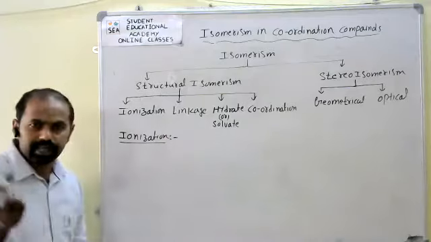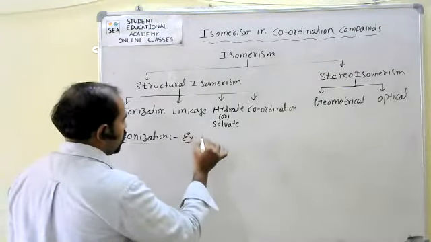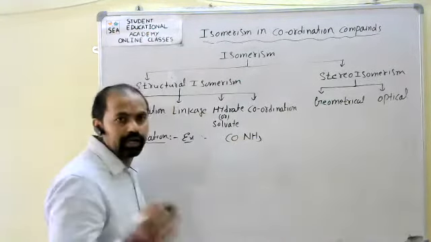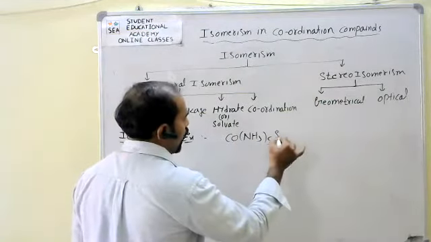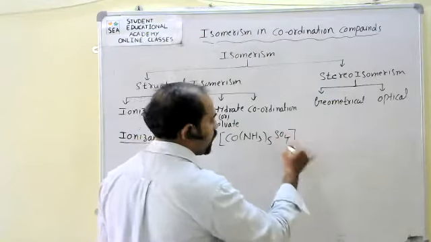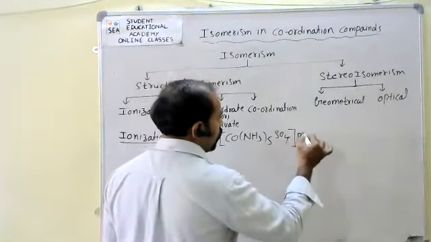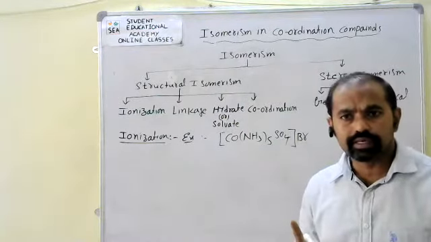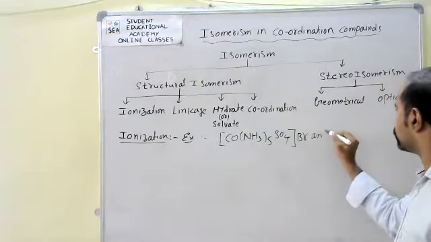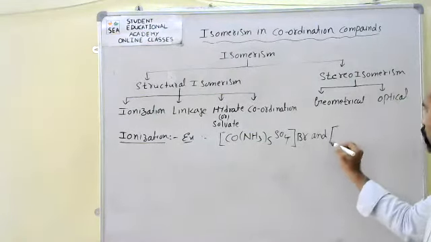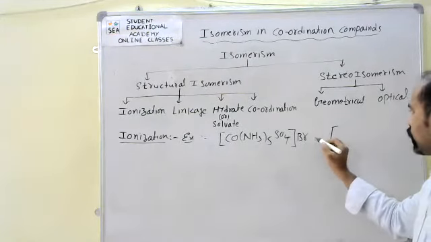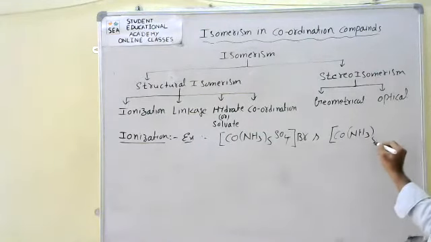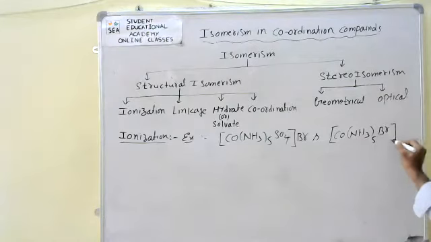Okay, for example, if I take cobalt as the central metal, having ammonia and sulfate, both are ligands here, and I have taken Br as the counter ion. Now, this complex compound is isomeric with another complex compound. So here I will take one more complex compound. See this difference.